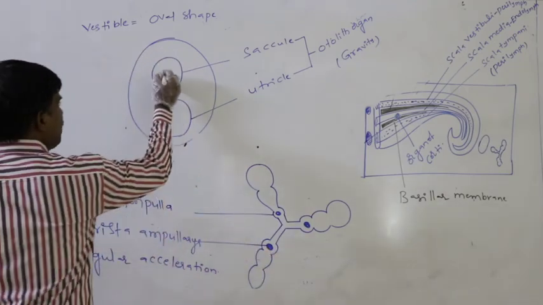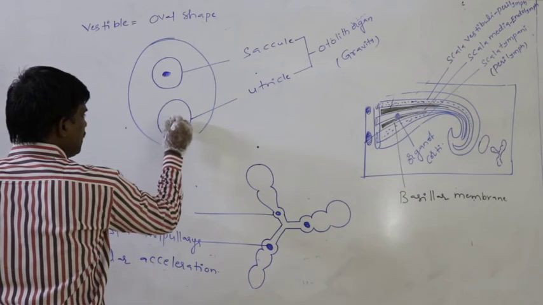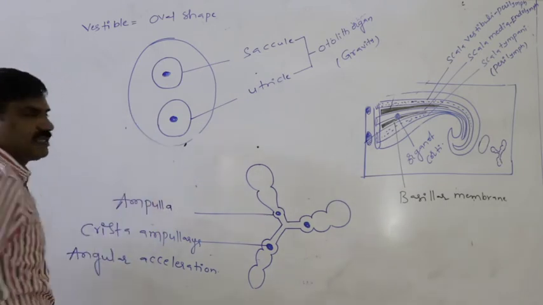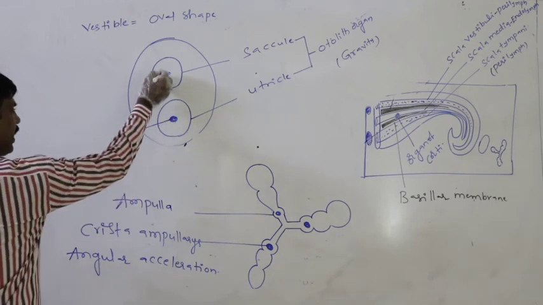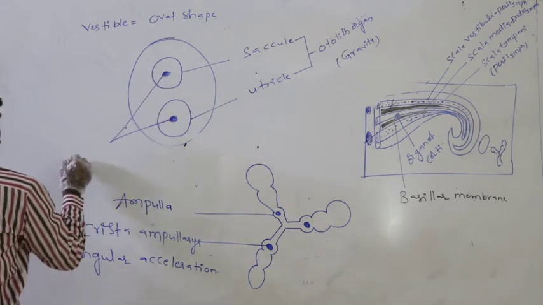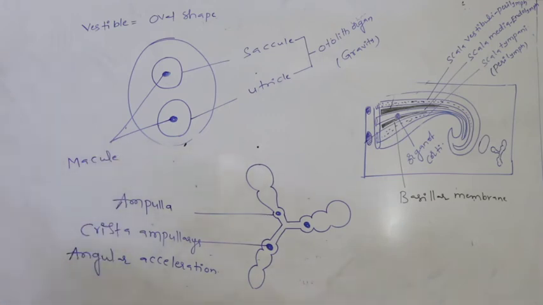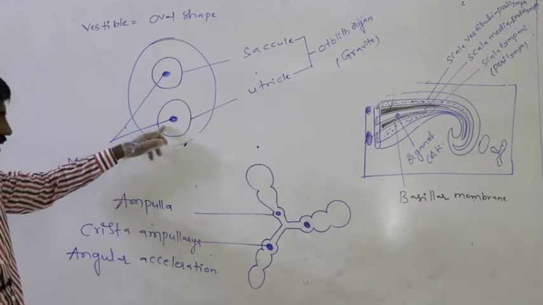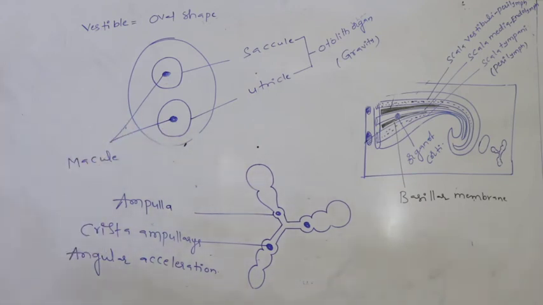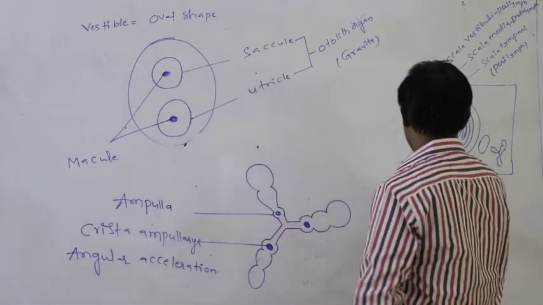Again, in the saccule as well as the utricle, there is a sensory ridge. The sensory ridge present in both the saccule and utricle is called the macule. Again, alone, what is the function of the saccule?